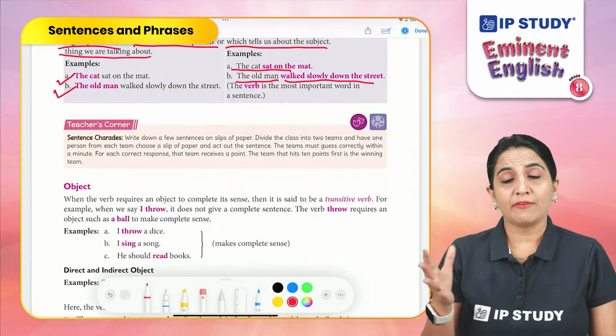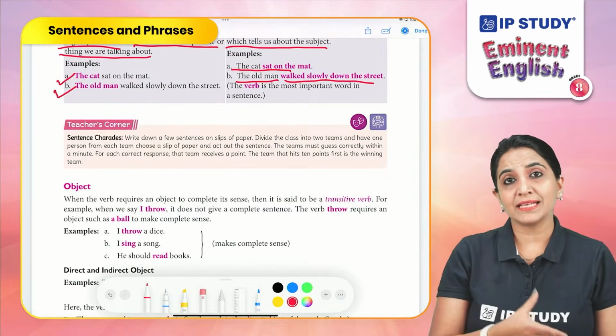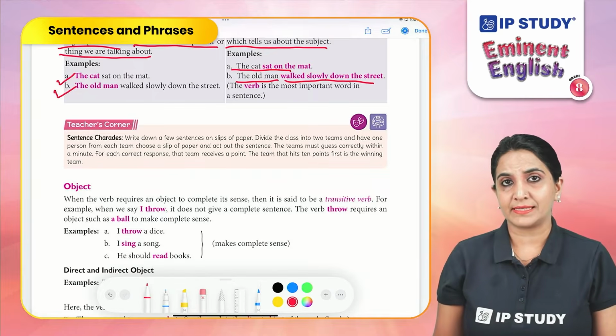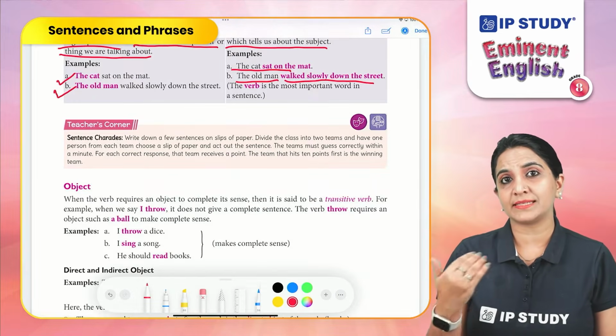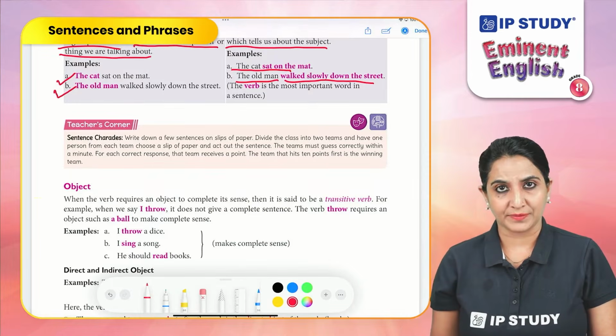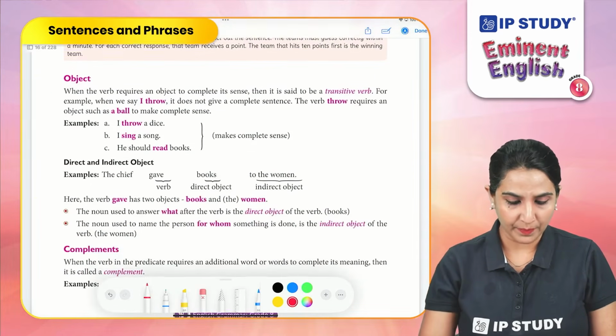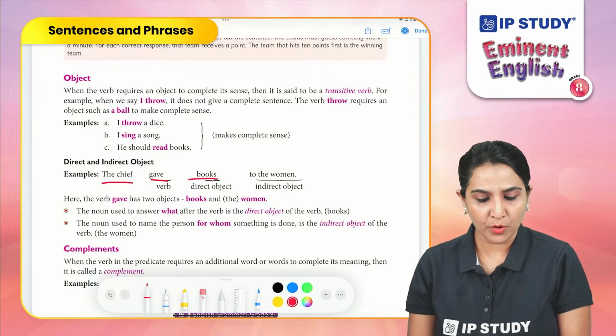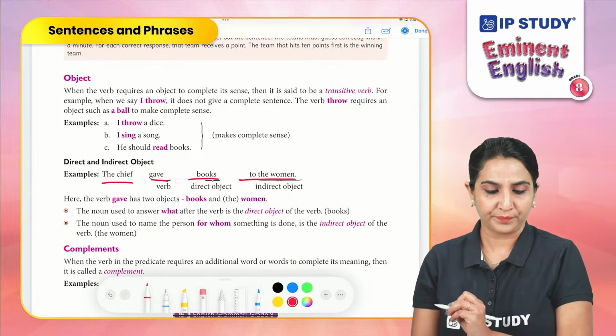Object. When the predicate has an object, that means the verb in that sentence and the subject in that sentence required an object. For example, the chief gave books to the women.